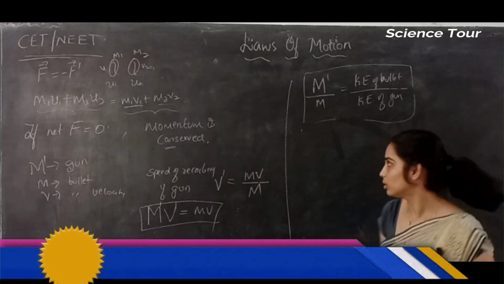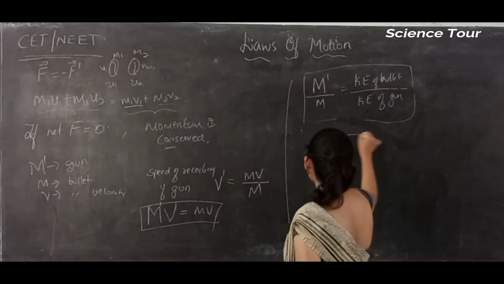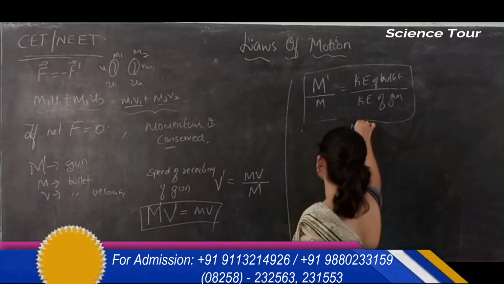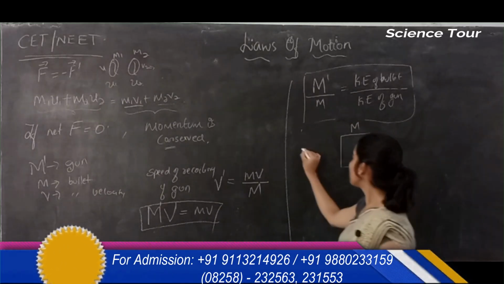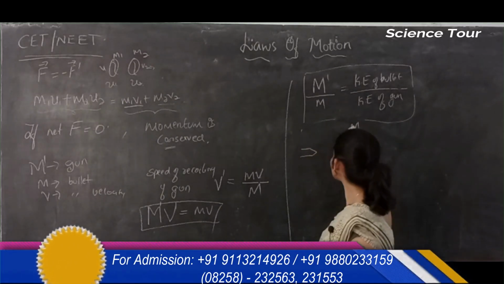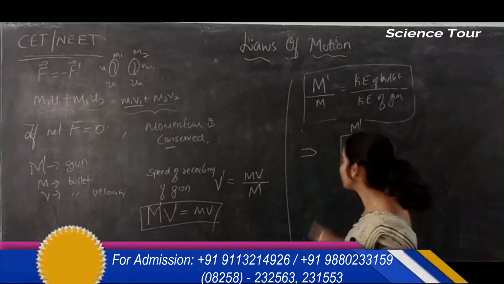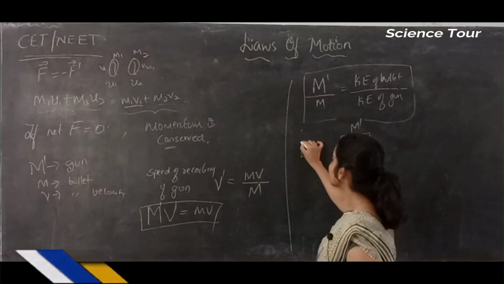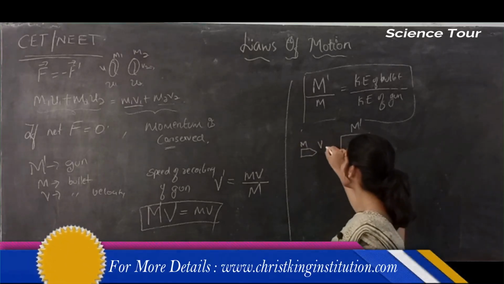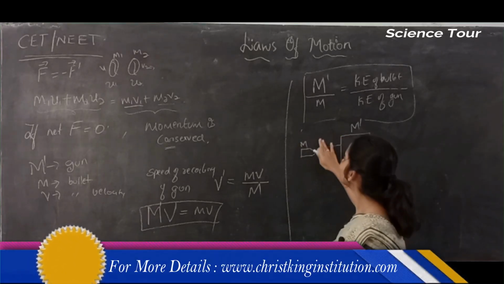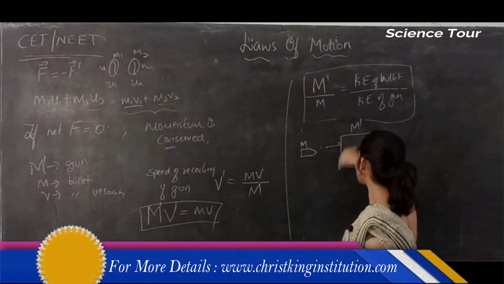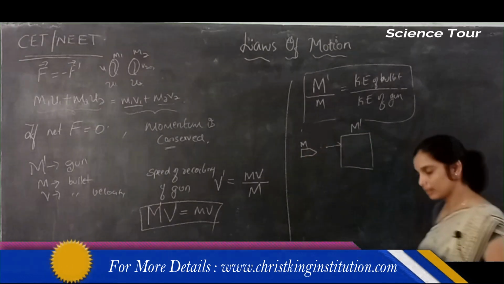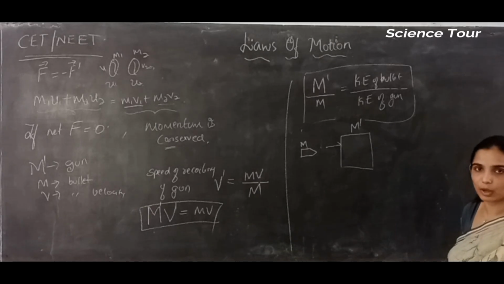Alright. Now, there is one metal block here. The mass of this metal block is m dash. A bullet of mass m is moving with a certain velocity v, and the bullet is shot on the metal block.